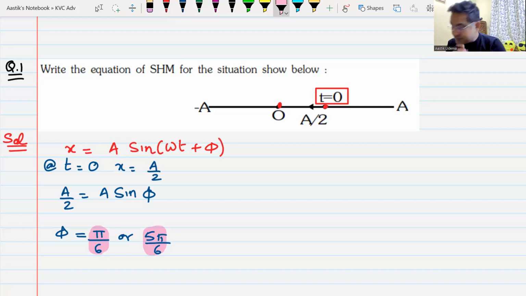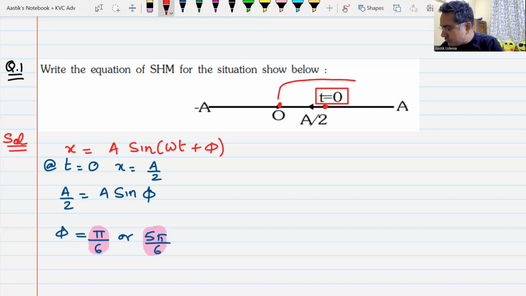Now you have to decide whether it is pi by 6 or 5 pi by 6. Which value should I put here? Pi by 6. Why 5 pi by 6, not pi by 6? Sir, it is moving from minus A to A. Okay, you can say this in that way, but I don't think you have understood the concept.